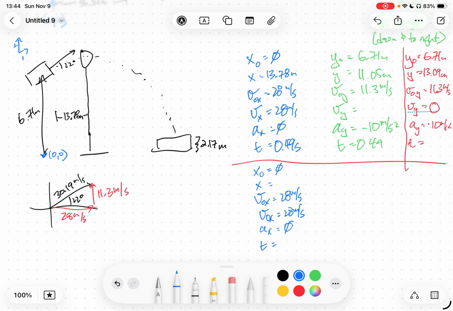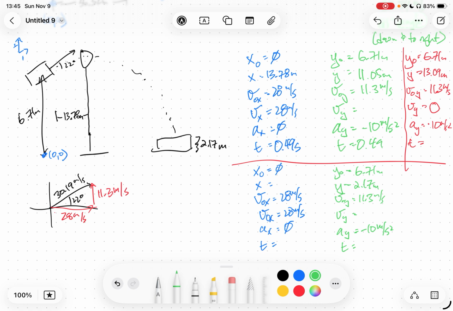Now we're talking about how long it takes to get to the pool, which should be about 2.17 meters off the ground. So we have to use our vertical quantities for that. His initial position is 6.71 meters. His final vertical position, 2.17 meters. His initial vertical velocity is 11.3 meters per second. We don't know how fast he's moving down. His acceleration is negative 10 meters per second squared, and the amount of time is unknown, but we can find it. We have enough information in the solver.